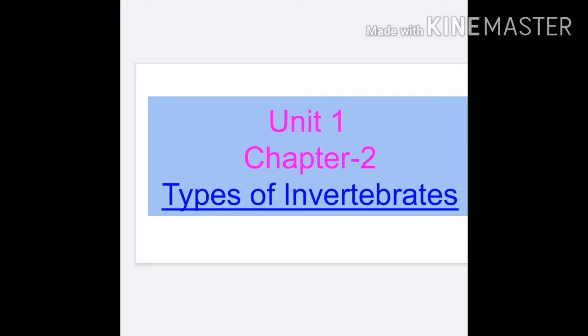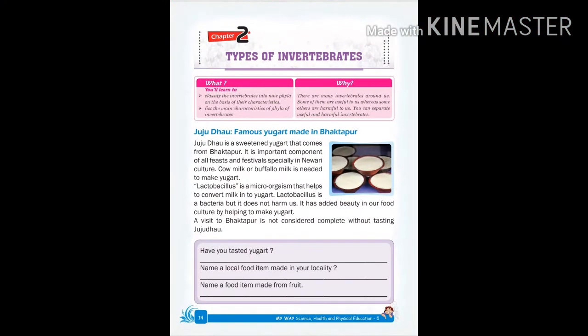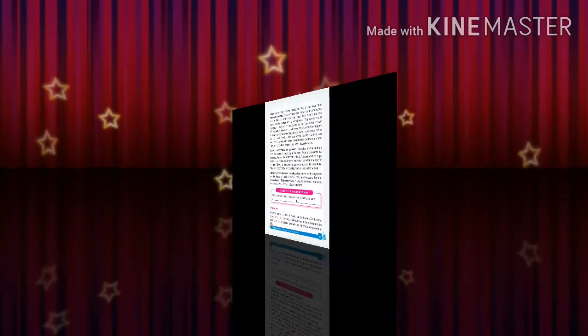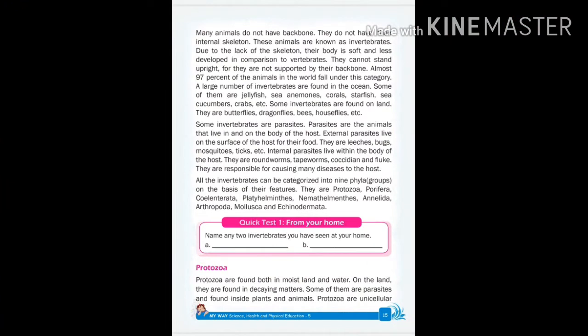Okay, let's start our second chapter, that is types of invertebrates. Now let me tell you what invertebrate animals means. All those animals which do not have a backbone are known as invertebrate animals. Here are some of the words with meanings. Please read it out and note it down in your copy. This will help you to understand this chapter very nicely.